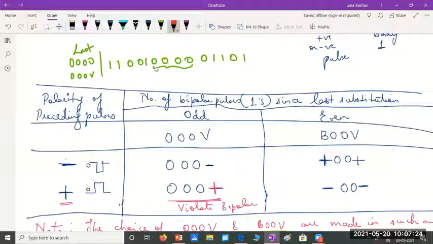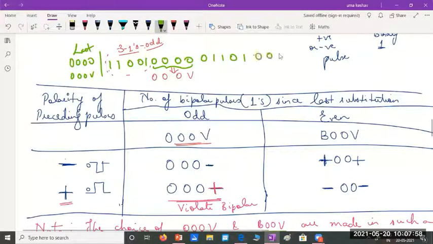And before these 4 zeros, how many ones have occurred after the last substitution? 3 ones have occurred, which means it is an odd number. So if there are 3 ones, 1, 2, 3, you have an odd number of ones. So the coming set of 4 zeros will be replaced with this pattern, that is 000V. Similarly, say I have another 4 zeros or 5 zero pattern here, and this is my last substitution.